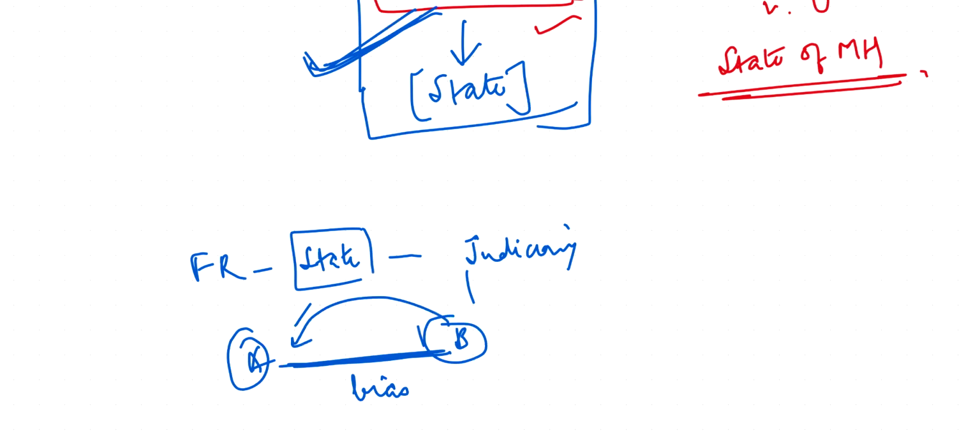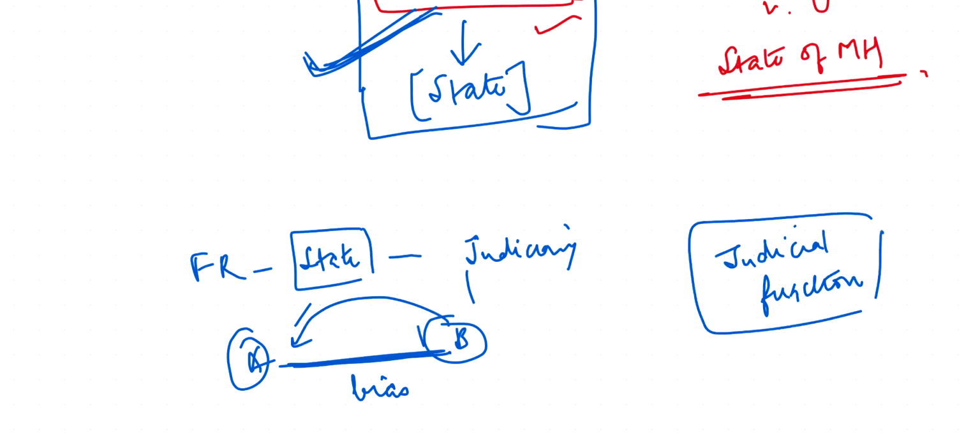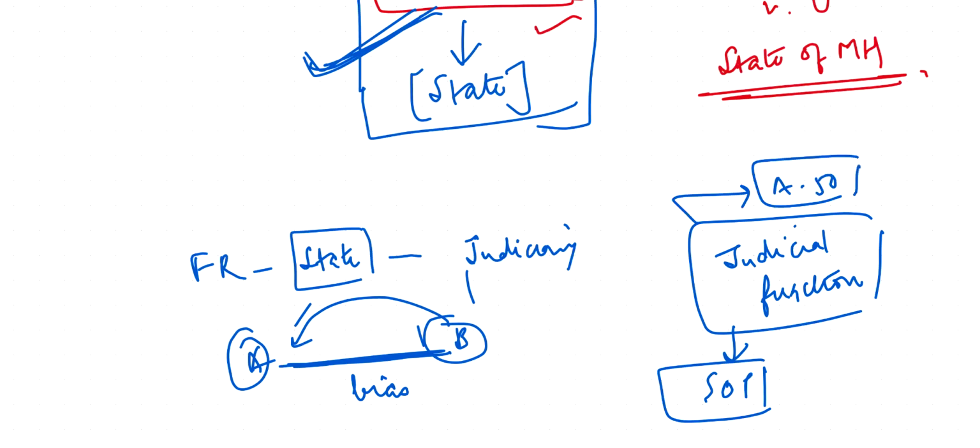All right, so जुडिशरी जब जुडिशियल फंक्शन डिस्चार्ज कर रही है, उसको स्टेट के परव्यू से बाहर रखना is also strengthening our doctrine of separation of powers that we follow in India. It is also aligning with your Article 50 of the Constitution, which says that your executive should not intervene in judiciary, and executive and judiciary should be kept away. There should be a separation between executive and judiciary.